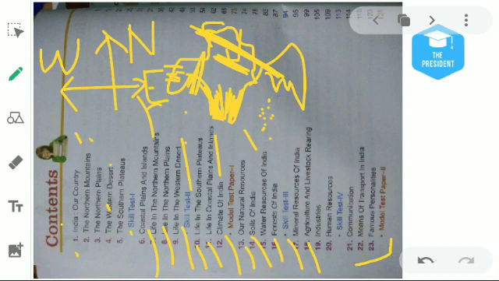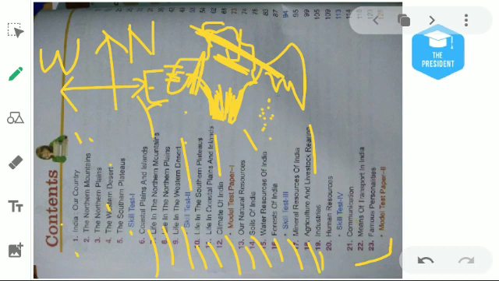Then chapter number 18 is about agriculture and livestock rearing. Agriculture means farming, doing farming of wheat, sugarcane, rice, barley, mustard, oil seeds. Then livestock rearing. As you know, our country has the most cattle. So we will learn what cattle rearing is.